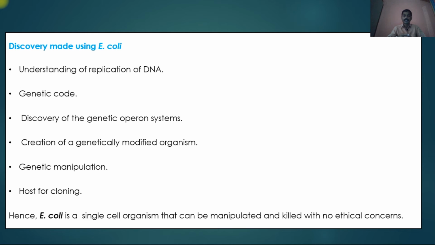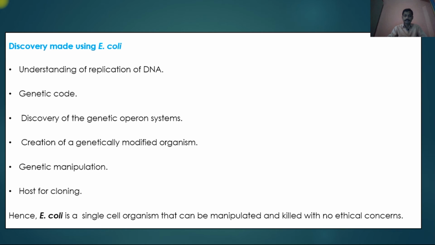Again, gene manipulation means transfer of genes, and E. coli has the presence of plasmids. That's why we can manipulate and transfer a specific gene inside the bacterial cell of Escherichia coli. Again, they are used for cloning, generating a large number of copies of genes inside the cytoplasm in vivo in Escherichia coli by using the F plasmid.